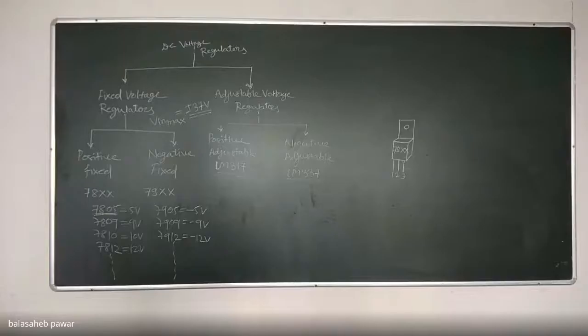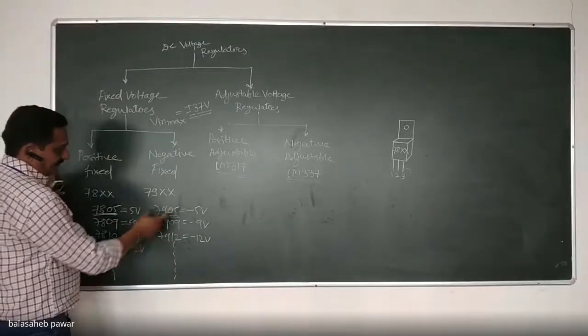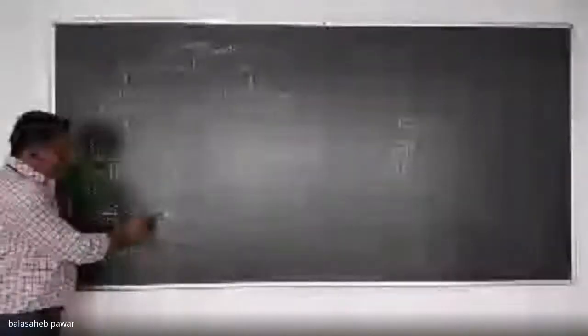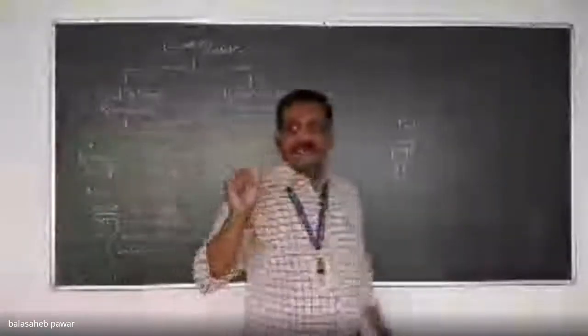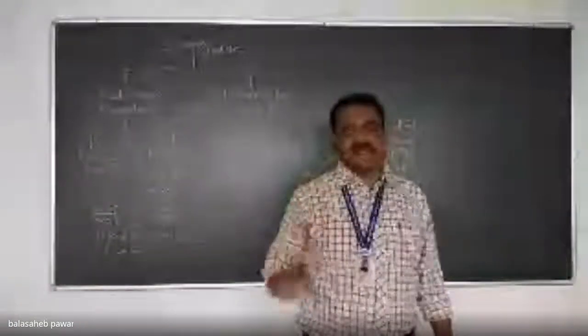Is it clear? Similarly, if it is 7905, how much maximum input can I apply to get the output at minus 5 volt regulated? It should be maximum minus 37.